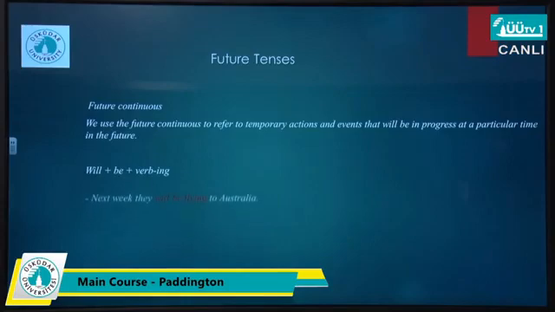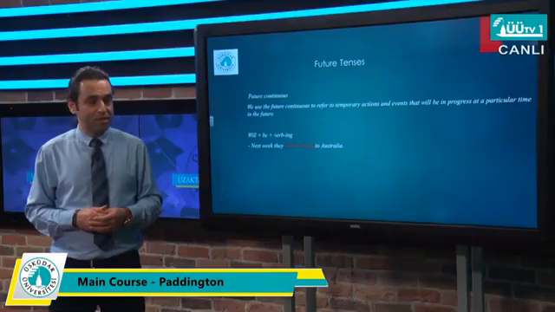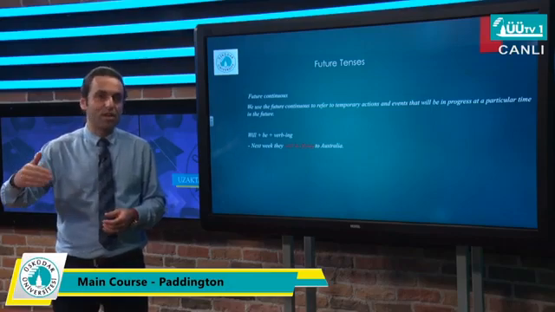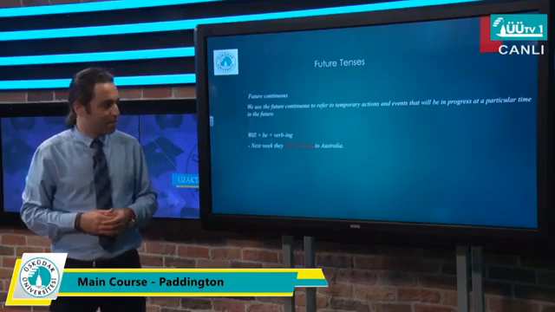The example: next week they will be flying to Australia. Again, they have prepared everything, they have booked their flight, they have canceled everything on this side, and they will be flying to Australia next week. So because they are so sure about it, instead of using will and going to, they preferred using future continuous to show that the action will start and it will be in a kind of progress.